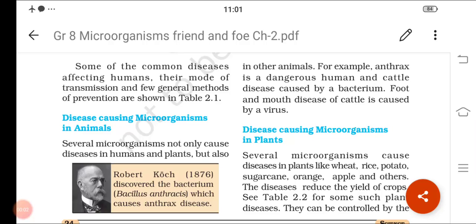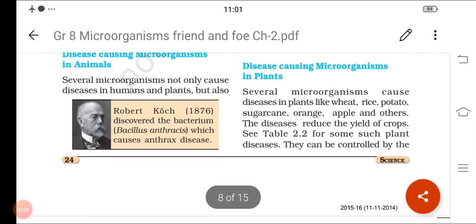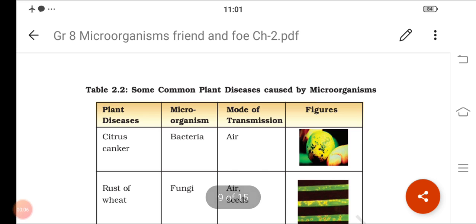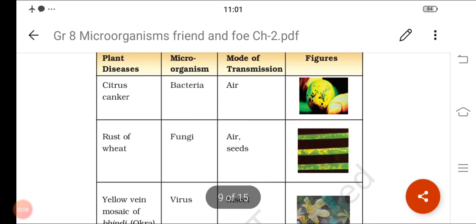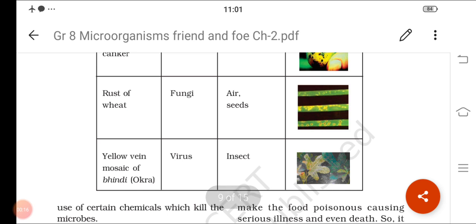Welcome back, children. Last video we learned about some common diseases in plants. Citrus canker is because of bacteria. Rust of wheat: the causative organism is fungi. Yellow vein mosaic of bhindi is because of virus.